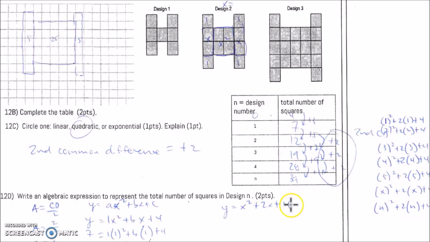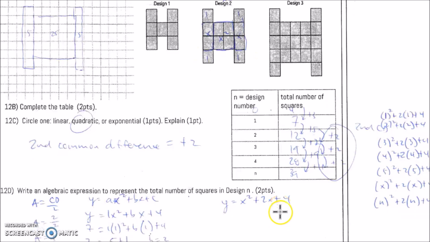Here's a third way. If you take our number and you square it, and you add that to 2 times the design number plus 4, you'll recognize that I did that for each of these. What's happening, right? 3, square it, you multiply it by 2, and you add it to 4, and you keep doing that. And you can either put an x value or an n value for your design numbers, and you'll get the same quadratic expression for D. Let's look at E.